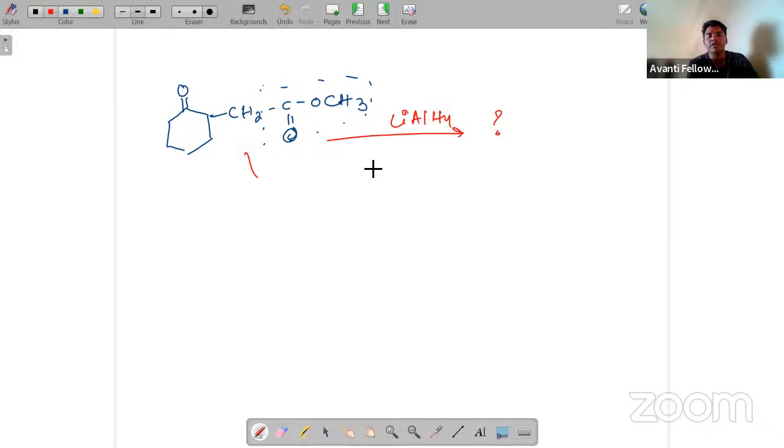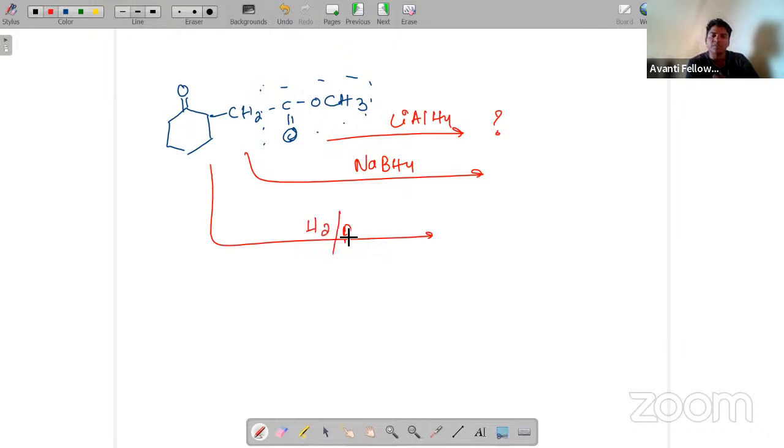And if I am treating with NaBH4, sodium borohydride, or with lithium aluminum hydride, or with a reducing agent, H2 in the presence of palladium or platinum or nickel, what will be the product? That is the ideal thing you need to remember.